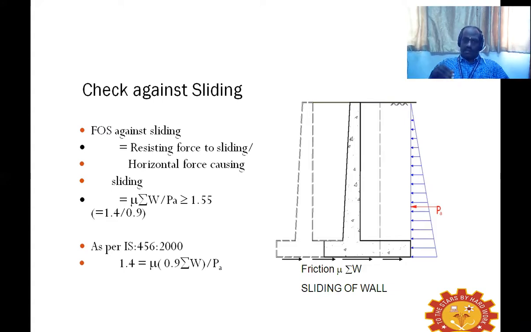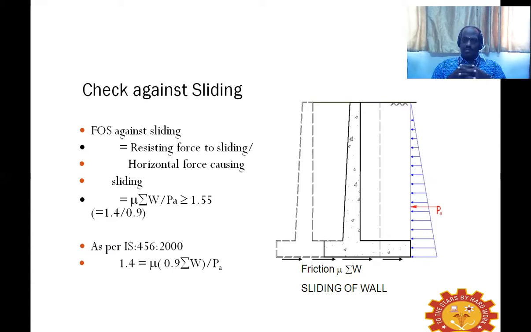Our resisting force is the weight of the retaining wall multiplied by the coefficient of friction, mu. So mu multiplied by summation of the weight divided by P suffix A.